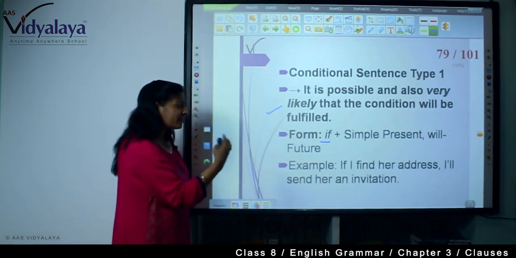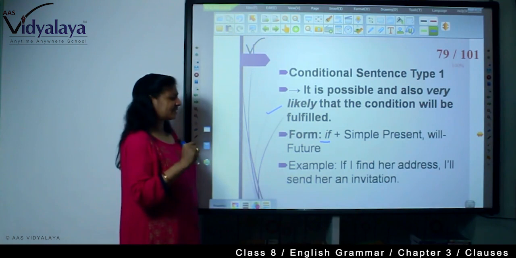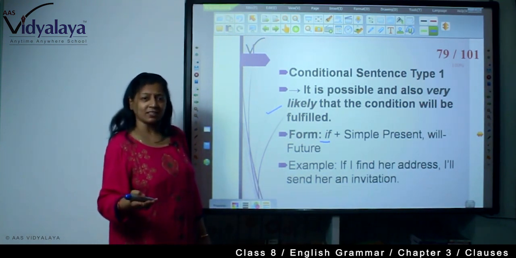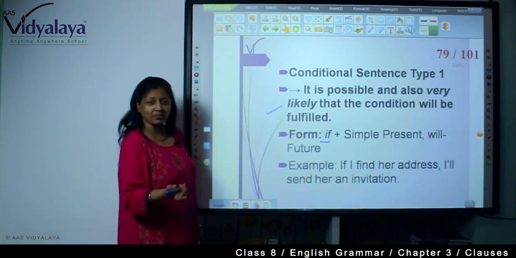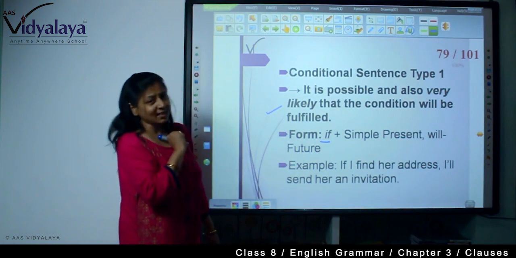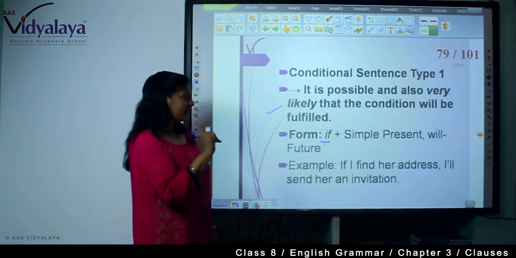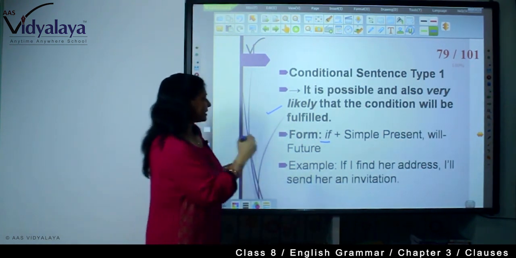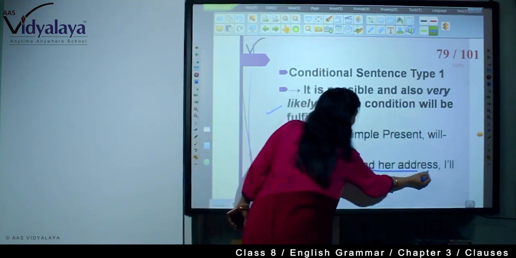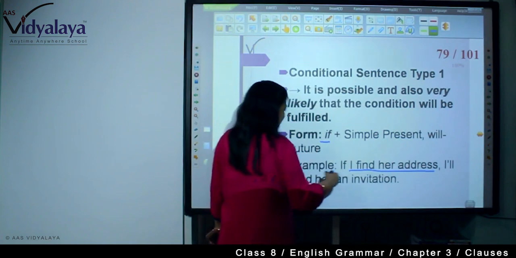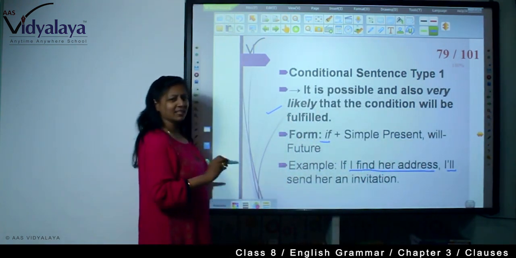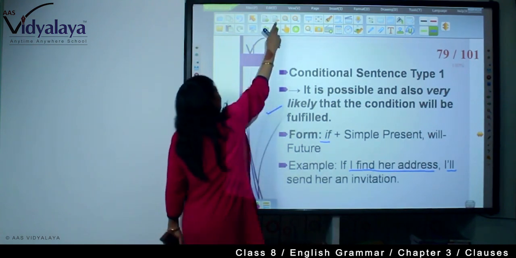Example: if I find her address, I will send her an invitation. And there is a possibility of finding an address. You can find the address of anyone if you want. So this is the first type of conditional sentence. If I find her address, this is your simple present. I will send her an invitation. This is your future tense.